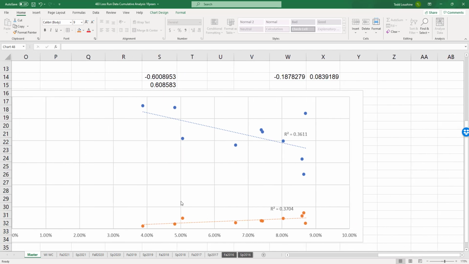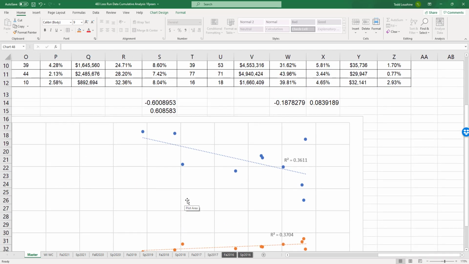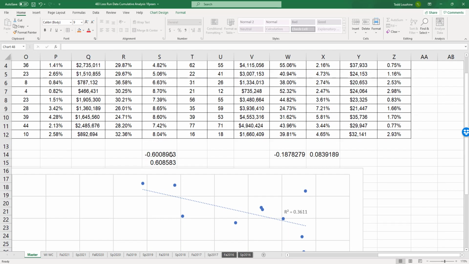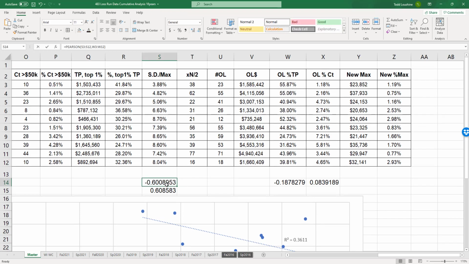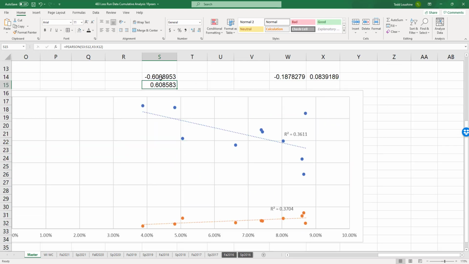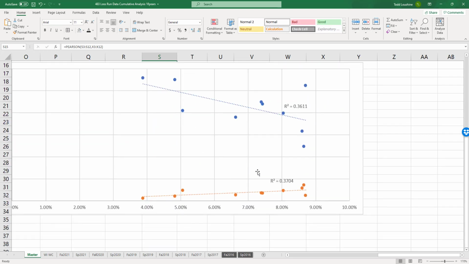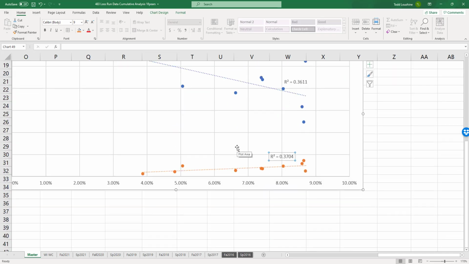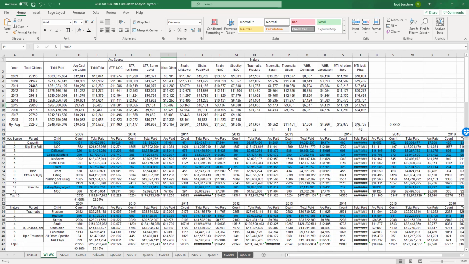And then two others, I was just kind of messing around. I was looking at the trend between, and I can click on this, the standard deviation divided by the max and the outlier percent by total paid and percent count. They both came up significant. One was positive, one was negative, but the R-squares are below 0.5, so not a great representation. I was just exploring. I was hoping that I could give you something, and I didn't. You might say I wasted time.